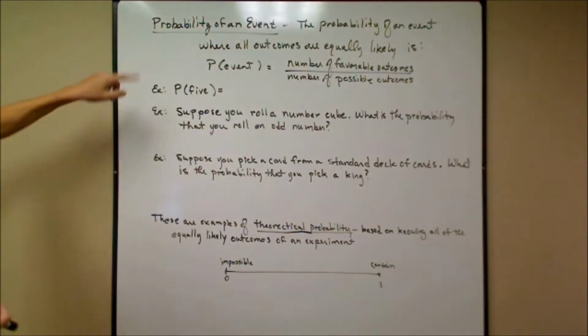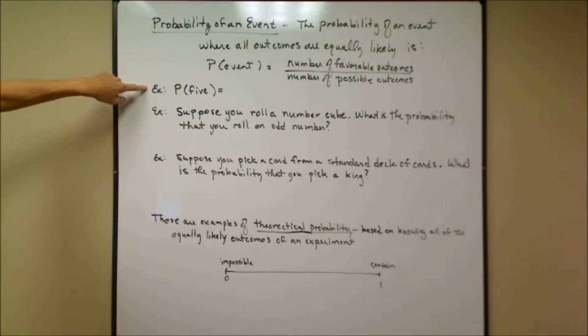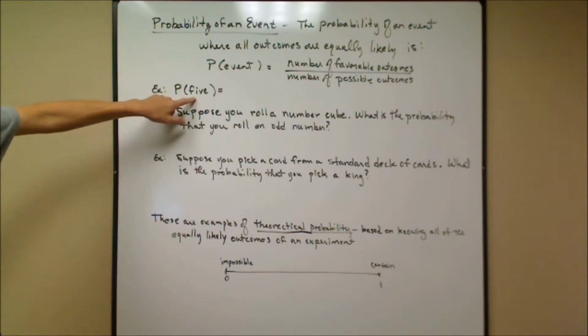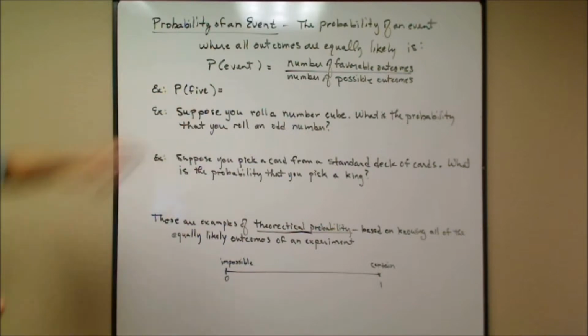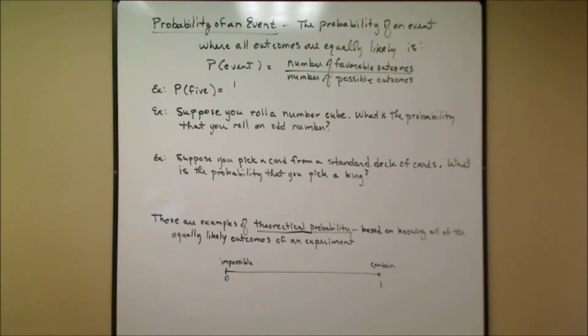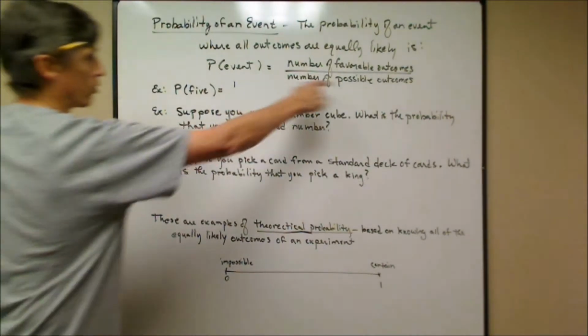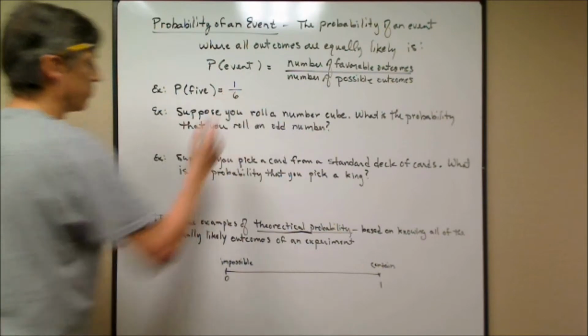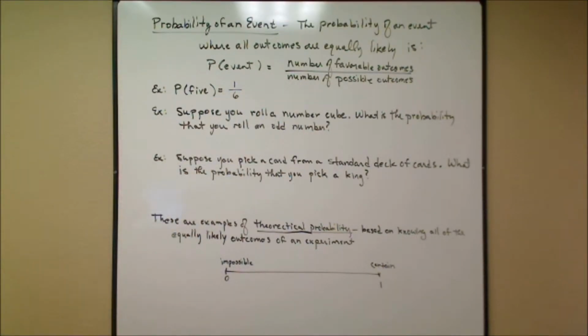So let's go back to the problem with the board game. You want to roll a 5 and win the game. The probability of getting a 5: when you roll a die, there's only one 5, that's one side, out of the total number possible, that's out of 6. So the probability turns out to be 1/6.